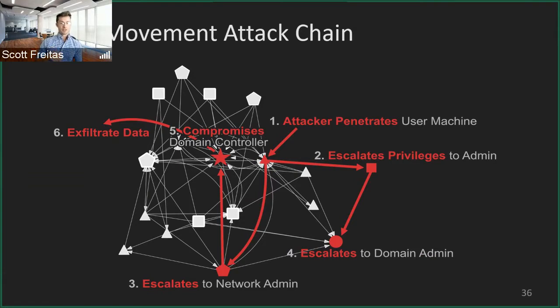This could be something like phishing, and once he's on the network, his goal is to laterally move across it, explore it, and try to escalate his privileges. He might move up to admin, then escalate to domain network admin, and then further to domain admin, laterally moving and escalating privileges until he can compromise the domain controller itself. Once the domain control of the network has been compromised, he has full access and control over the network, and he can begin to exfiltrate data at ease. This is a very typical scenario we'd see when corporations and enterprises are continuously being compromised. This is how they do it, and this is their goal.